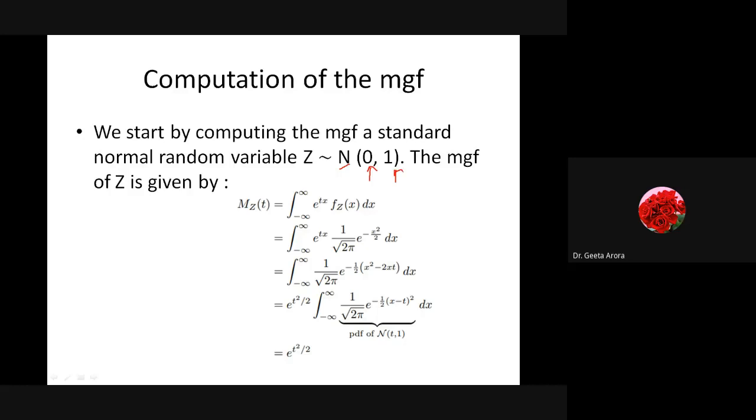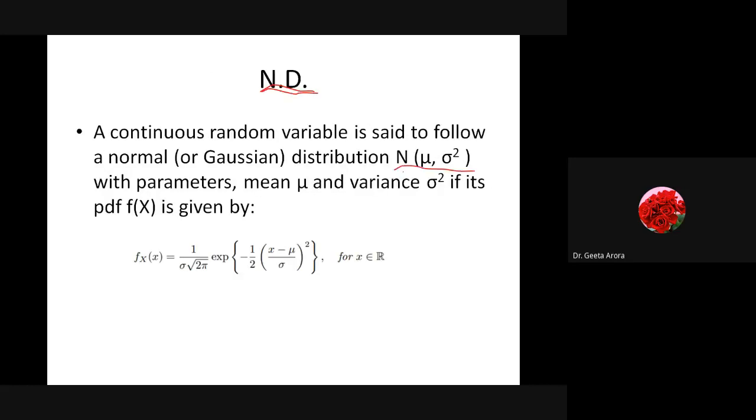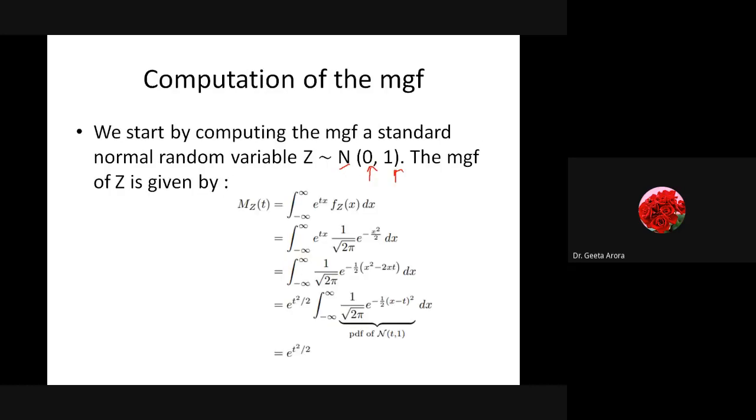And when we talked about the standard normal distribution, we said that here the mean is 0 and the standard deviation is 1. So this is a way to write down standard normal distribution. N(mu, sigma square) is representing normal distribution. N(0, 1) is representing standard normal distribution, or we can just represent it by Z. But you must know the notation.